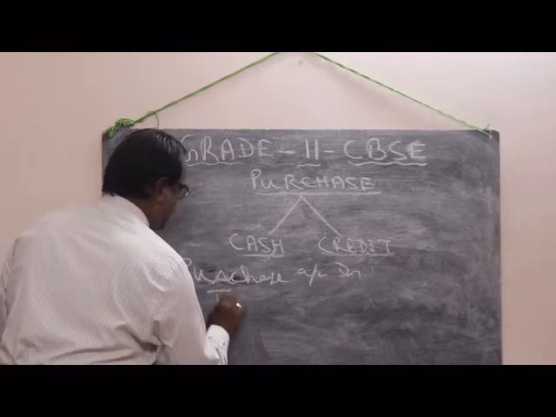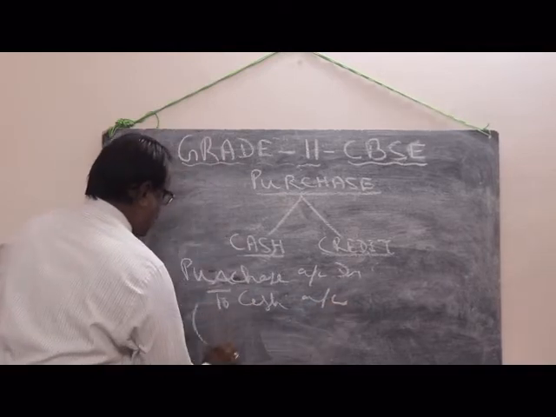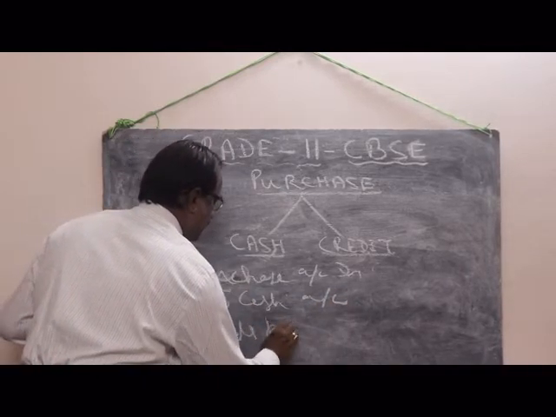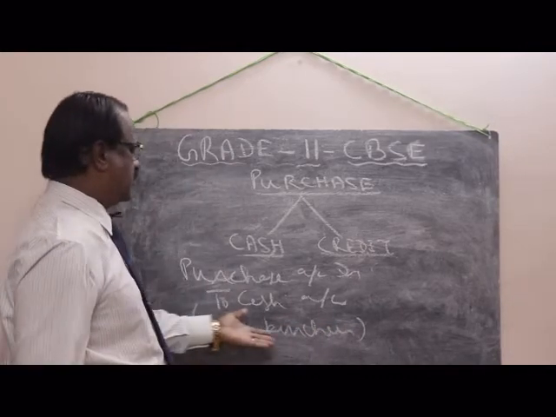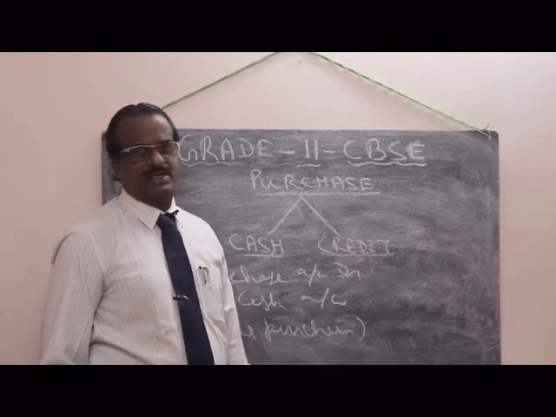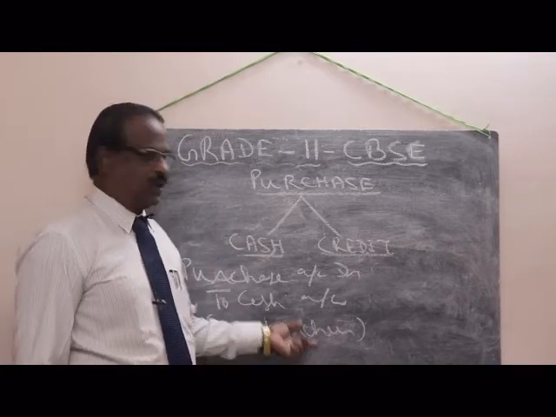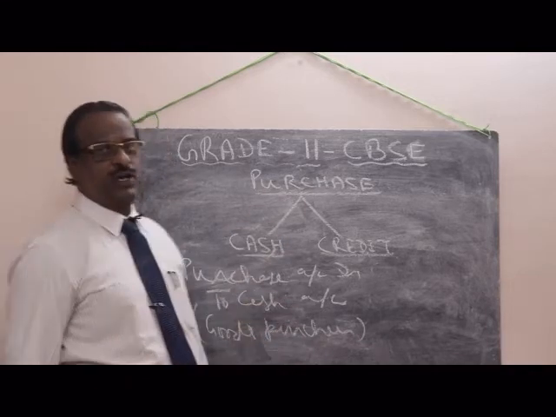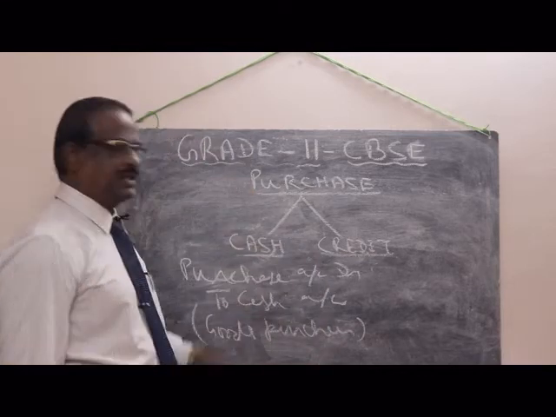Credit what goes out, cash. Narration: goods purchase. Even you can write purchase goods for cash. Please don't mug up the narration, only the meaning of the transaction. So this is a cash purchase.